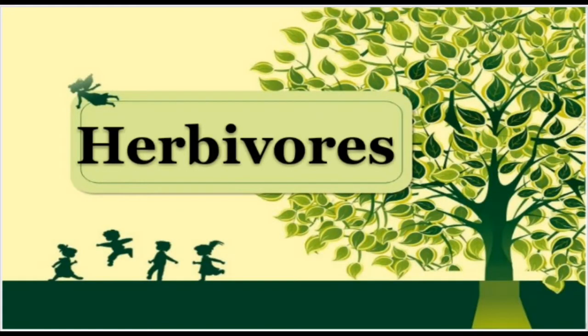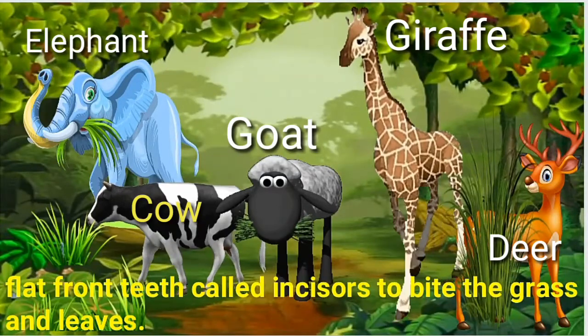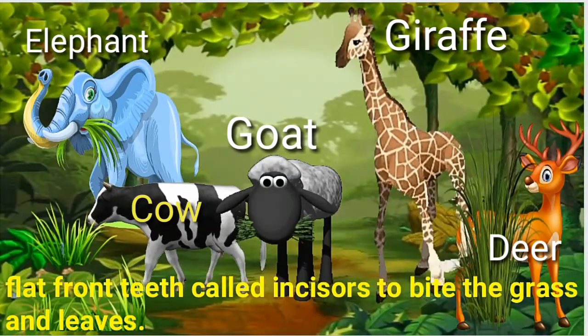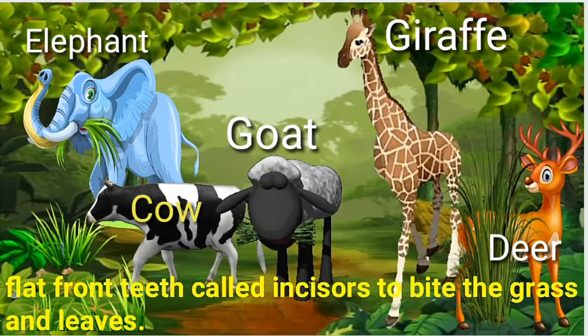First, herbivores. Animals that eat only plants are called herbivorous animals or herbivores. Children, animals that eat only plants are called herbivorous animals or herbivores. For example, elephant, giraffe, cow, goat and deer.